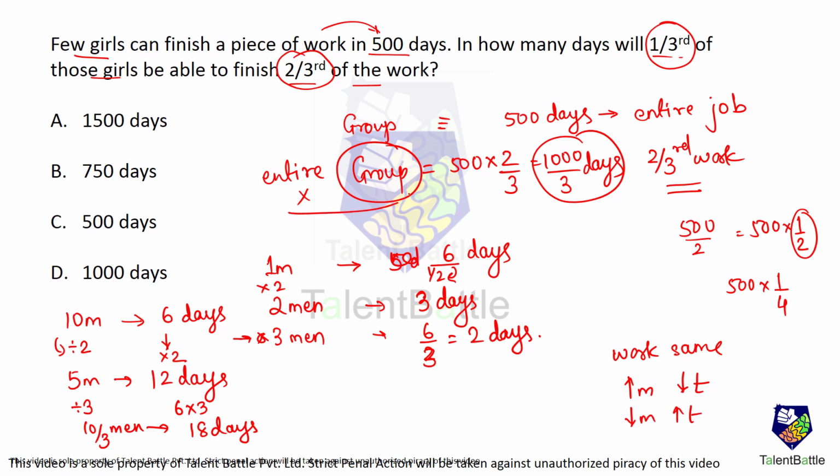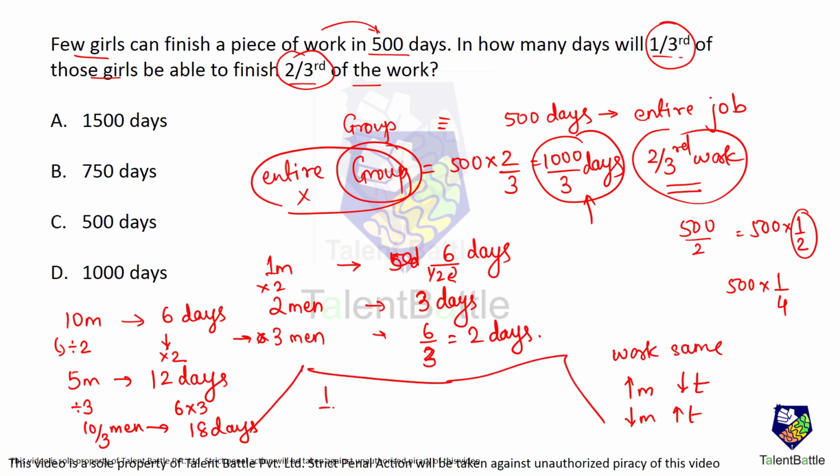Same way, the entire group can finish 2/3 of the work in 1000 by 3 days. So if only 1/3 of the group is there, I have divided the entire group by 3. Then the time required will be multiplied by 3. So that comes out to be 1000 divided by 3 into 3, that is 1000 days. So the answer over here is 1000 days. Option D.